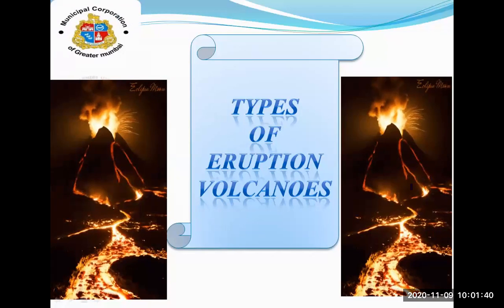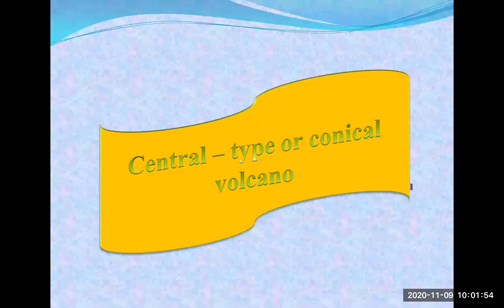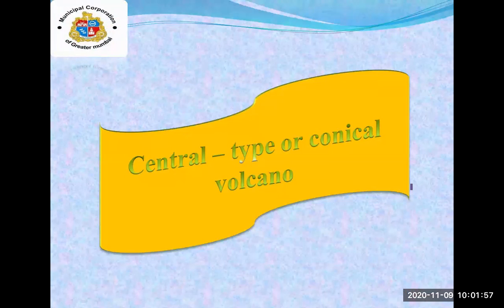Next, they have given here two types of volcanic eruptions. The two main types are: the first one we are going to study is the central type or conical volcano. We can call it central type or conical volcano.